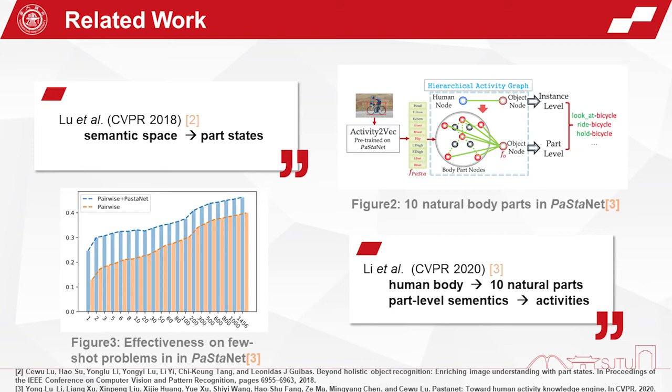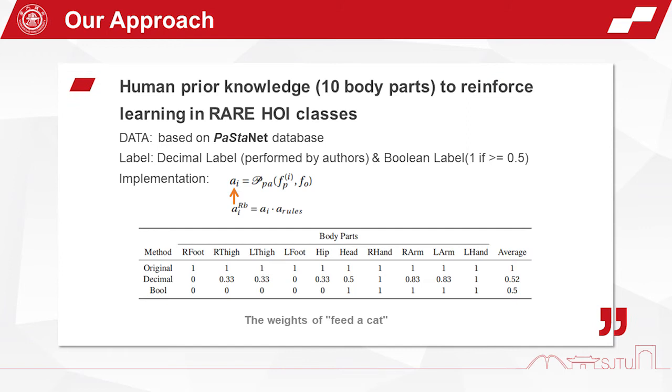Despite that, as you can see in Figure 3, the mAP of the one-shot set in PaStaNet is still below 0.3. There is much room for improvement. So to tackle the few-shot classes performance bottleneck, we propose Rb-PaStaNet, mainly focusing on few-shot HOI classes. Here is an example of our two labels.